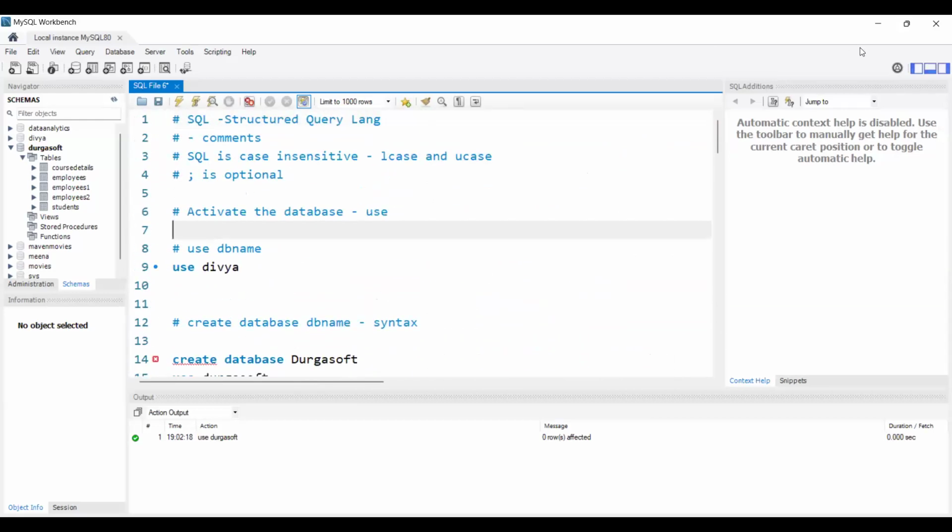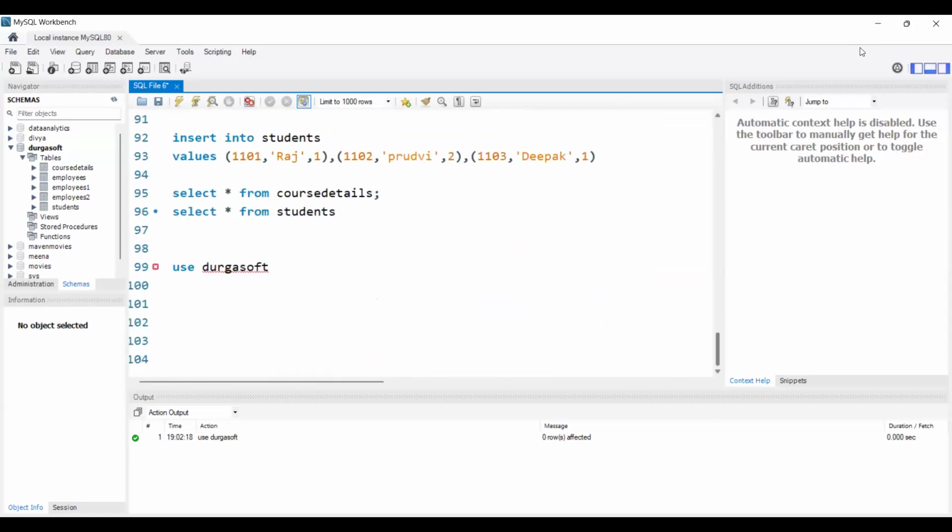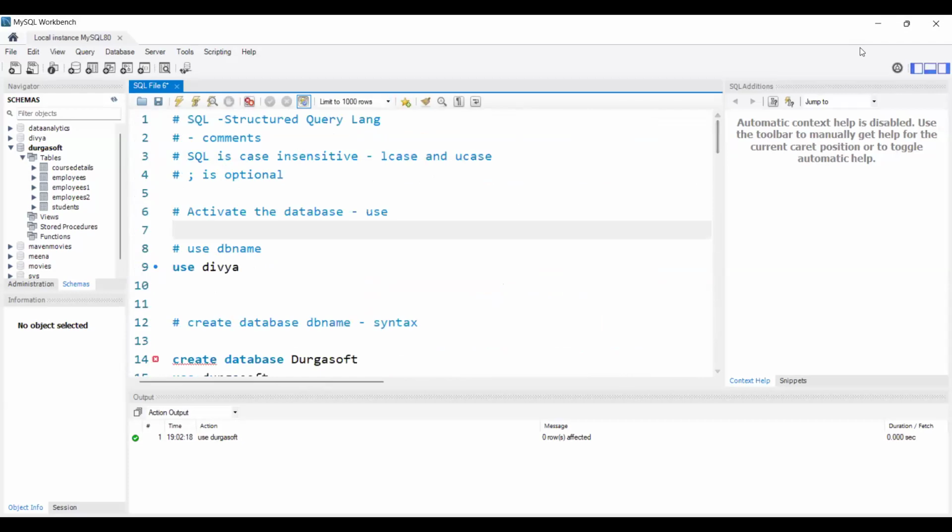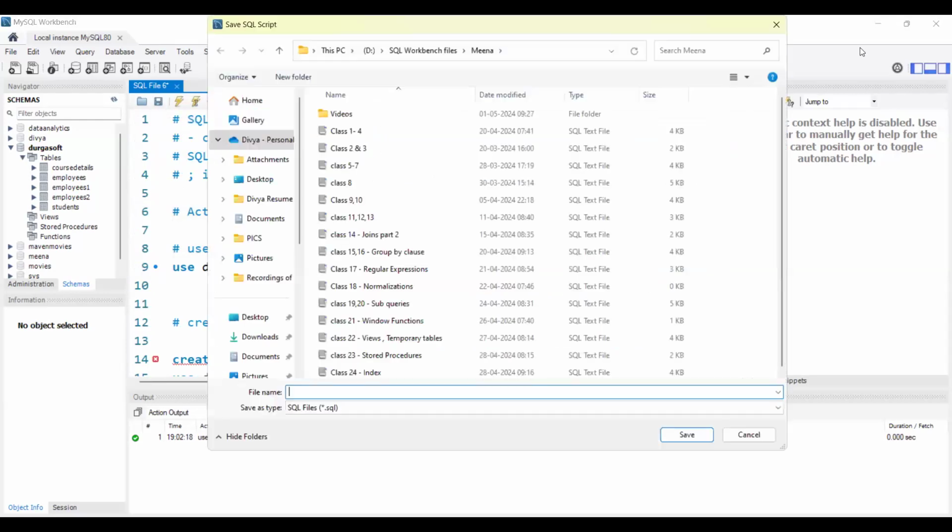Let me save this file and open a new file. Whatever I explained from the first class, I used the same file, right? To save the file again, either we can use Control S on our keyboard, or else we have the symbol here. I can save.